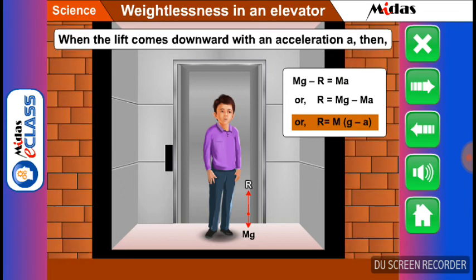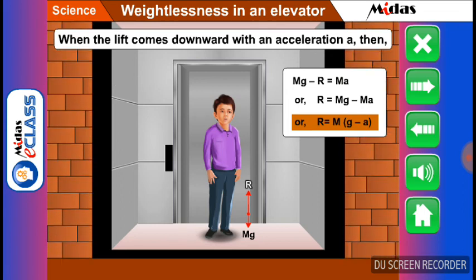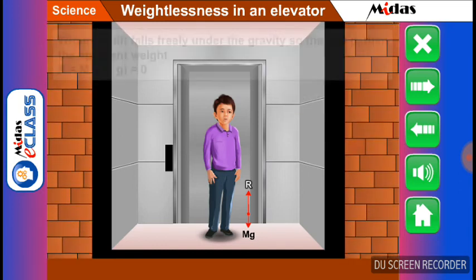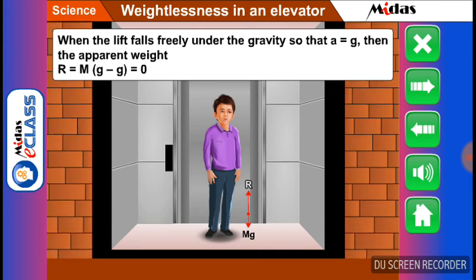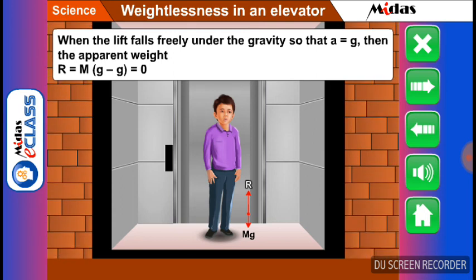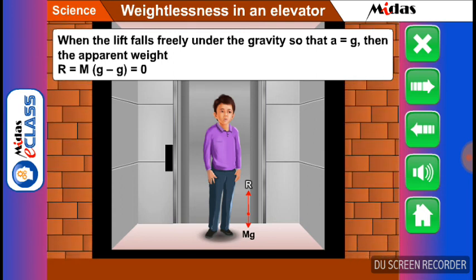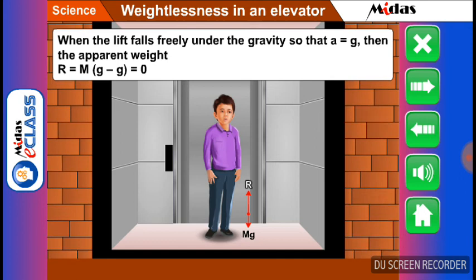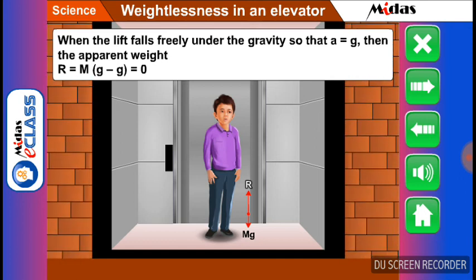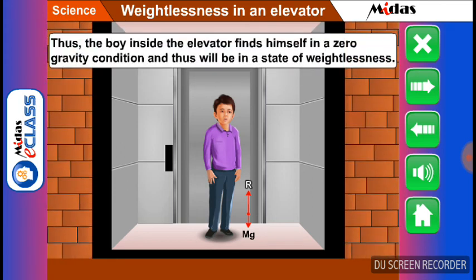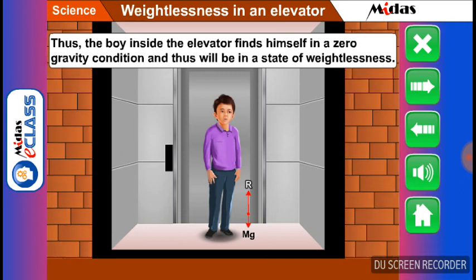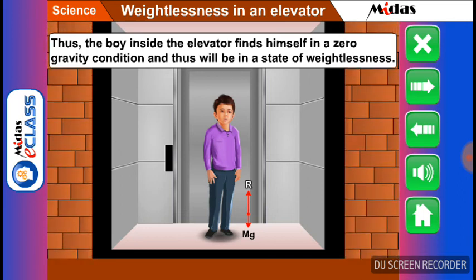Or, R is equal to m multiplied by, within brackets, g minus a. Students, when the lift or the elevator falls freely under the gravity, so that a is equal to g, then the apparent weight R is equal to m multiplied by g minus g, which is equal to 0. Thus, the boy inside the elevator finds himself in a zero gravity condition, and thus will be in a state of weightlessness.